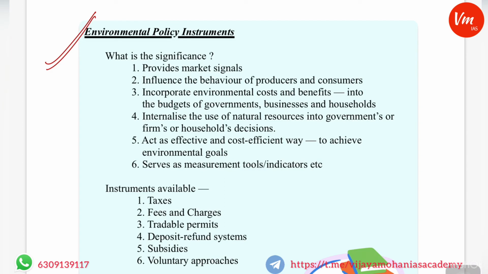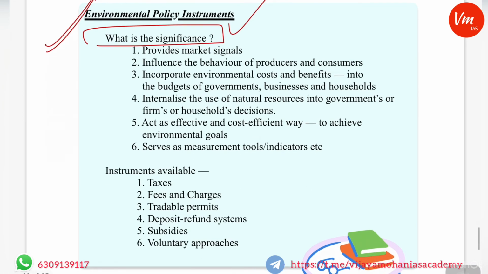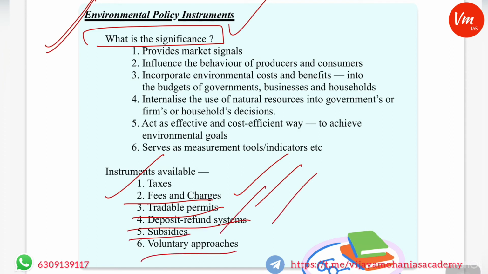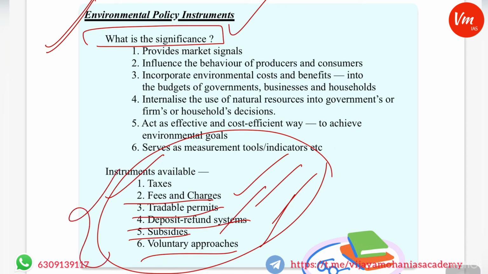As far as this component is concerned, aspirants have to focus on the significance of these environmental policy instruments. There are a lot of instruments available, like taxes, fees and charges, tradable permits, deposit refund systems, subsidies and voluntary approaches. These are some of the policy instruments available to protect, conserve and promote the sustainable use of the environment or natural resources. Using these instruments, you can implement environment policy.